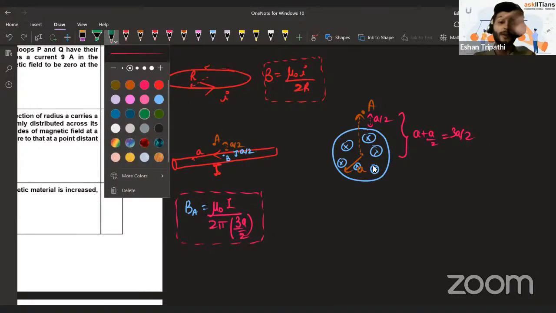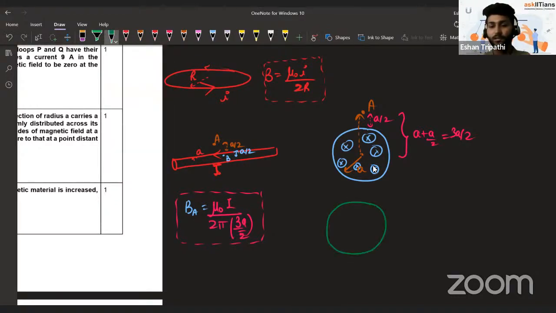But guys, when you talk about the point inside, that is going to be interesting. How would you find the magnetic field at a depth A by 2 inside it? This magnetic field at point B. In fact, B becomes a bit confusing to use because B stands for magnetic field also and this point also. Let me call this point C. Let's change its name from B to C. So what is going to be the magnetic field at point C? How would we find it? We are going to find it using Ampere's law. So that law is to be used here to get this answer.